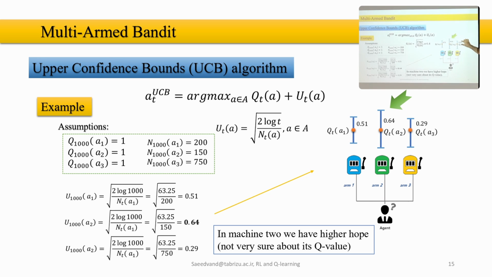And what we're going to do is choose the one that has the maximum value of the upper bound to play. So we can say in machine 2 we have a higher hope to win the game and get a higher reward.